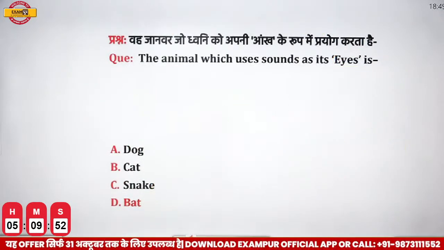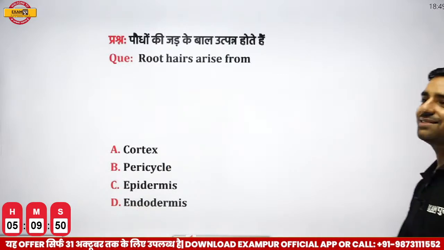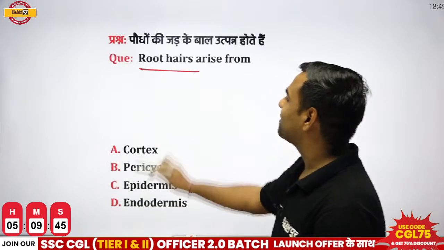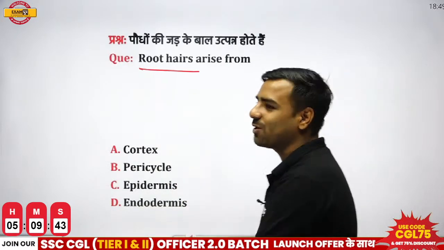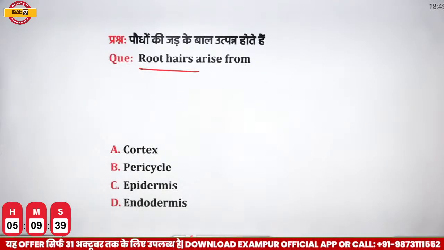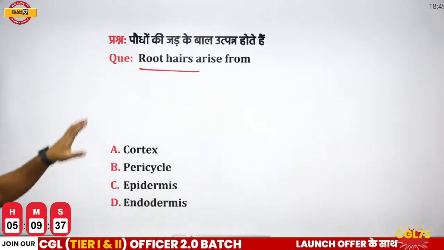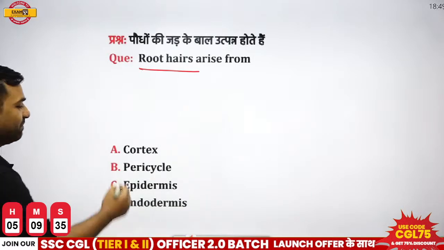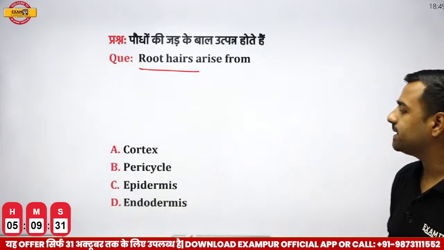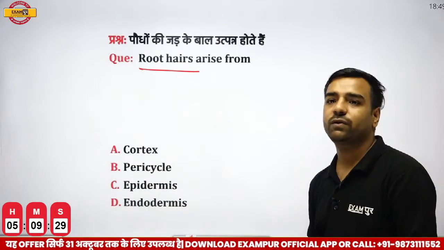Yes, option D was the correct one here. Next is: root hairs arise from which particular location? Can you tell me from where these root hairs are arising? So we have 4 options here. What is the correct answer? I'm talking about root hairs. They are arising from what particular part? Is it cortex, or is it pericycle? Is it epidermis, or is it endodermis? We have 4 options here.